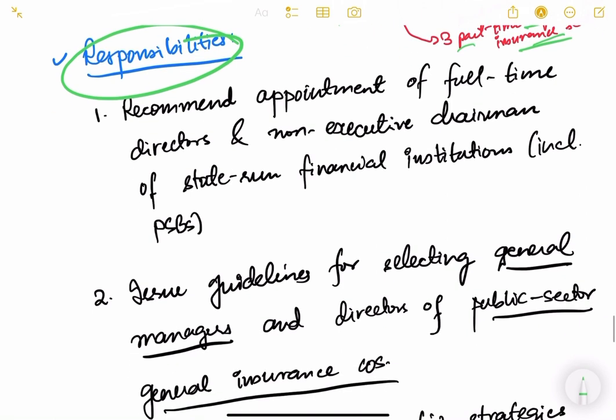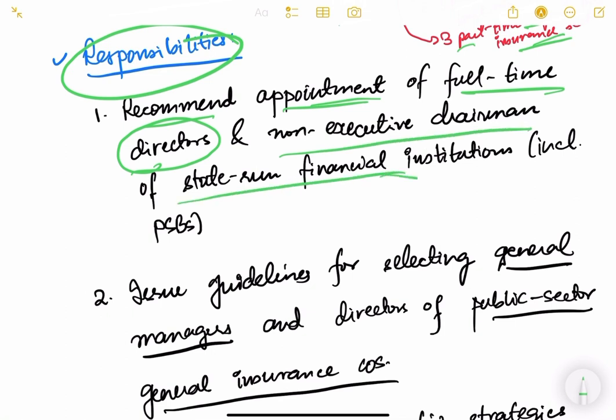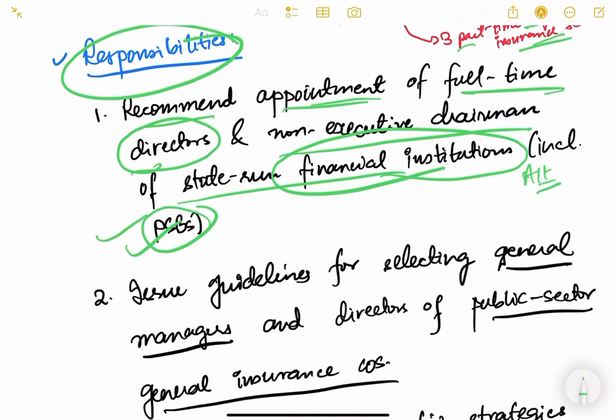So, basically to recommend the appointments of full-time directors and non-executive chairman of state-run financial institutions, including the public sector banks. Financial institutions means it includes institutions other than banks also. There are all India financial institutions, like for example NABARD, SIDBI, NHB. So those are also included here. So it has broadened the umbrella of the organizations which will be covered under it.